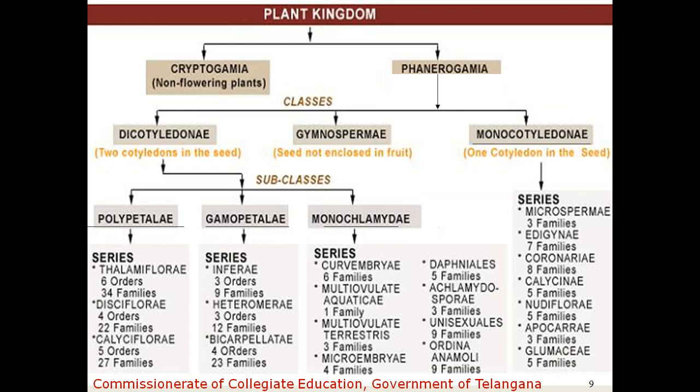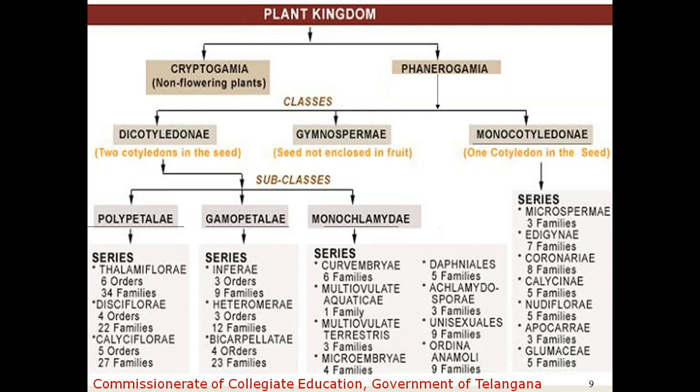So Inferae consists of 3 orders and 9 families. Heteromerae consists of 3 orders and 12 families, and under the Bicarpellatae series, 4 orders and 23 families are included. So after the polypetalae and gamopetalae subclasses, now we come to monochlamydeae. What is monochlamydeae? As we discussed earlier, it consists of a single whorl of perianth, and it is divided into